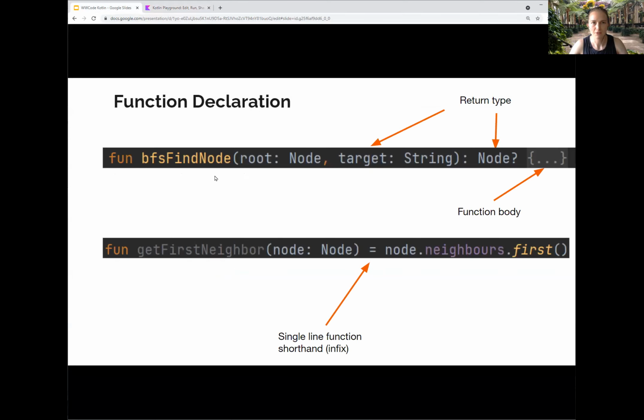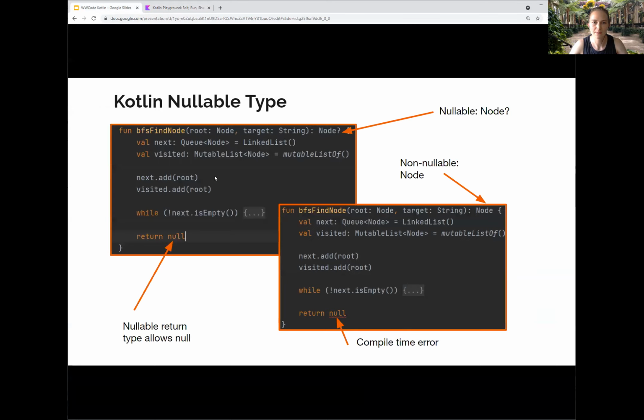I've got my function declaration, we have nullable types. And just as I mentioned, if you have a question mark, it means you can return null. So if I'm writing a breadth first search function for whatever reason, maybe I'm in a coding interview, and I'm not sure if I'll find my node, I can return null in Kotlin. And whoever's calling this function knows this might be null, it might not exist. However, if I change my function signature to be no question mark, so non-nullable, this will be a compile time error. You can't build your code, you can't ship it to production.